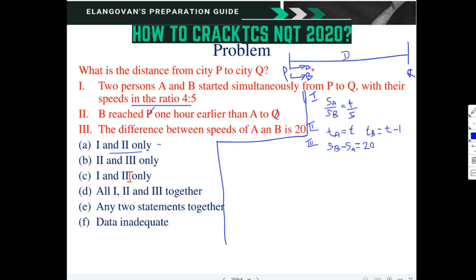So it is a same distance problem. So we can write distance A equal to distance B. That is, distance A, what is the formula for distance? Speed into time. Which can be equated to SB TB.